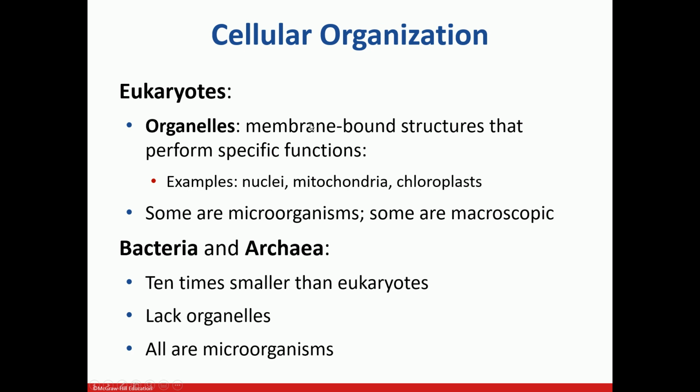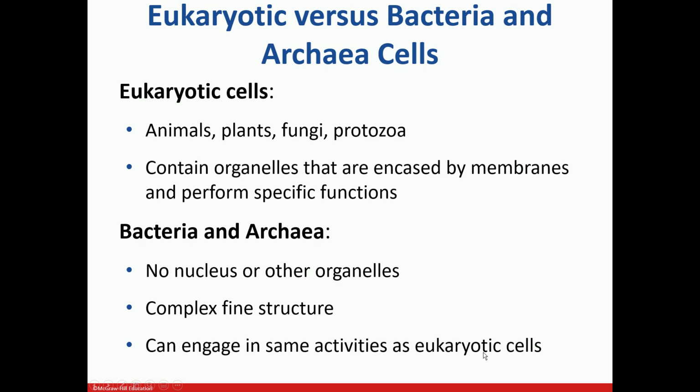As I just explained, eukaryotic organisms have a true nucleus as well as other membrane-enclosed organelles like mitochondria and chloroplasts. The nucleus is also membrane enclosed. In this category, some are microorganisms and some are macroscopic, like we are macroscopic. Bacteria and archaea do not have a true nucleus. They do not have these kinds of membrane-enclosed organelles. They are 10 times smaller than eukaryotes. So bacteria and archaea are smaller, and they are all microorganisms.